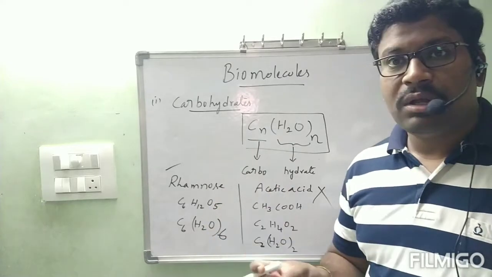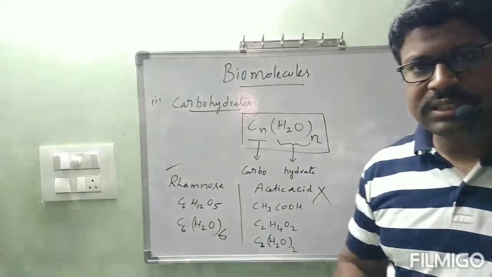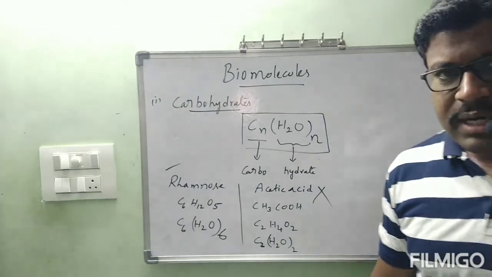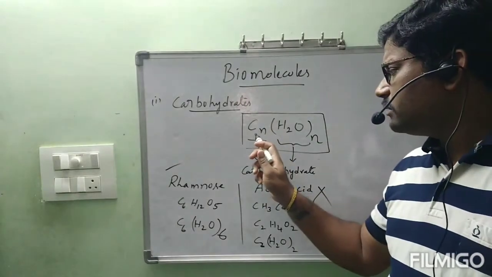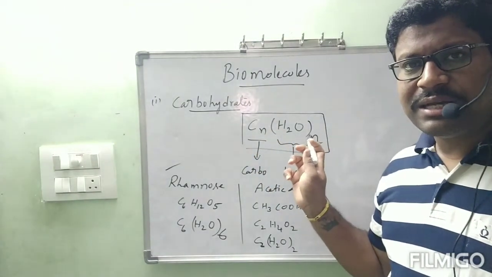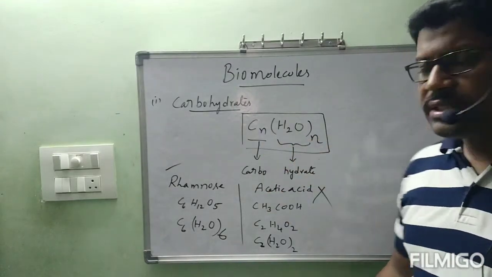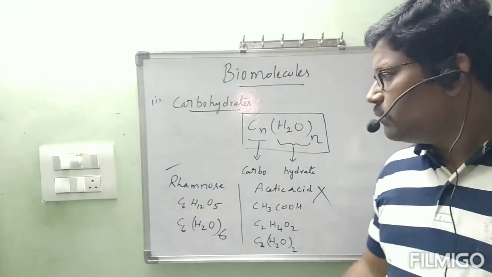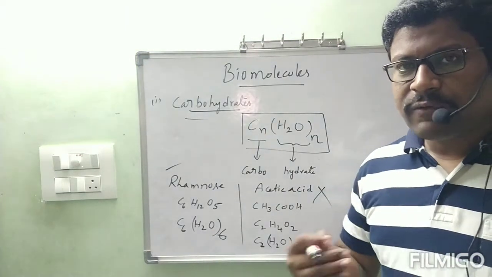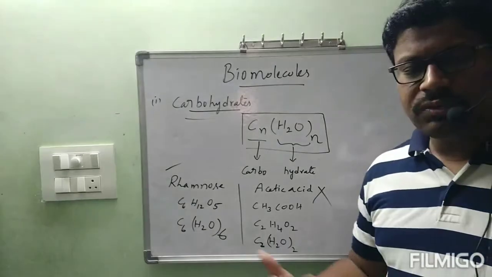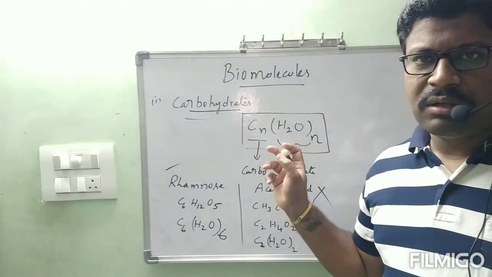Now we will go through the definition of carbohydrate. Till now, is it clear? Carbohydrates. In olden days, they thought that a carbohydrate is a compound containing carbon and water, Cn(H2O)n, like a general formula of carbohydrate. Carbo from carbon and hydrate meaning water, both terms were joined and kept as the heading carbohydrate. But as days went on, new carbohydrate compounds were discovered which do not follow this type of general formula.